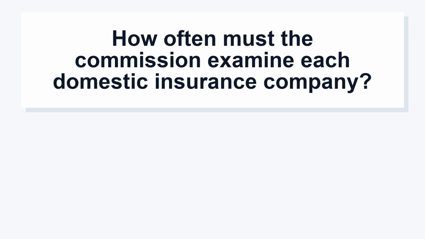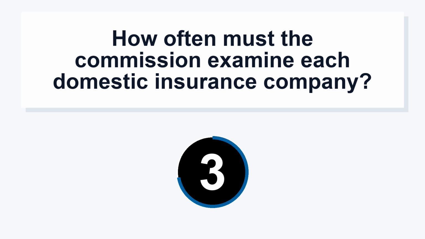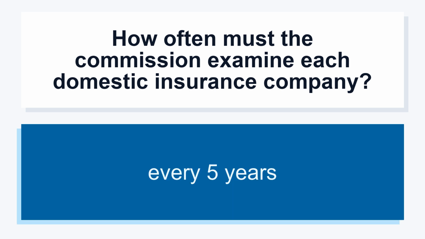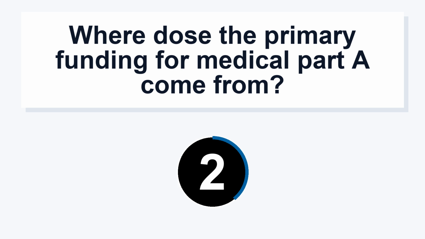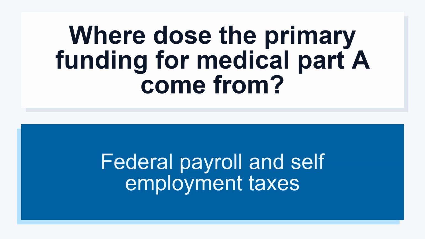How often must the Commission examine each domestic insurance company? Every 5 years. Where does the primary funding for Medicare Part A come from? Federal payroll and self-employment taxes.